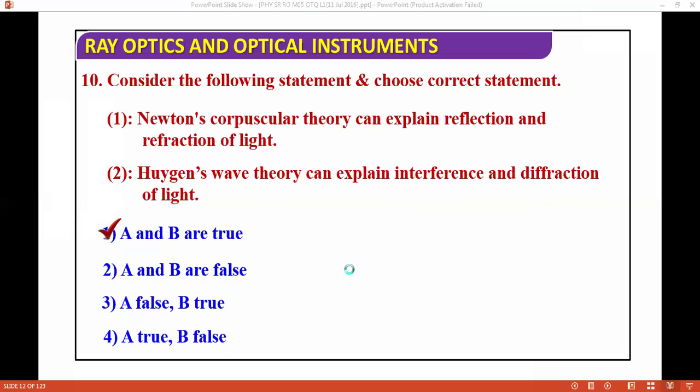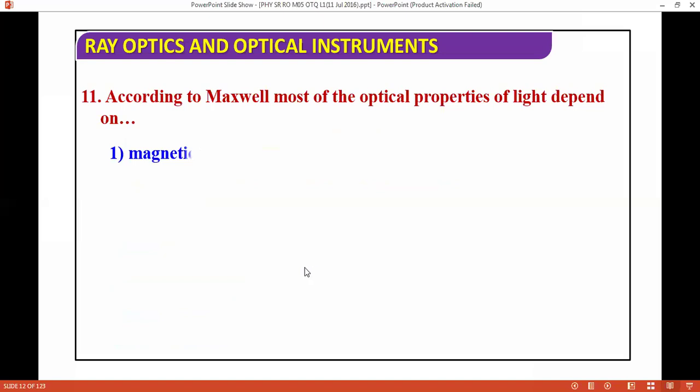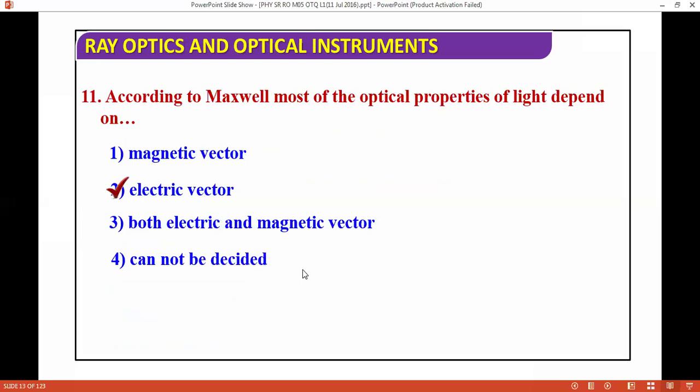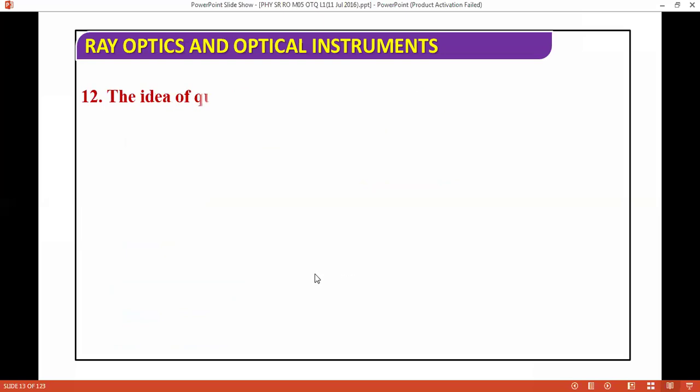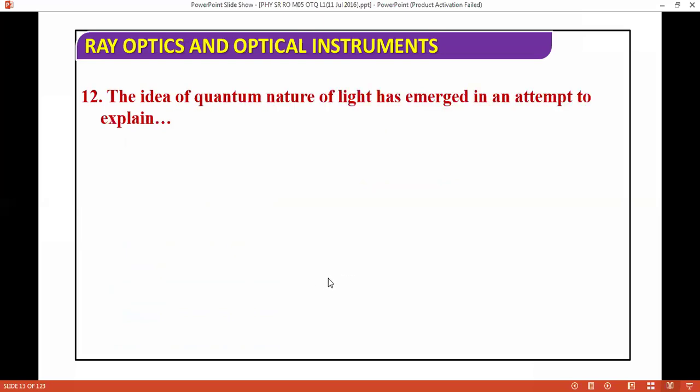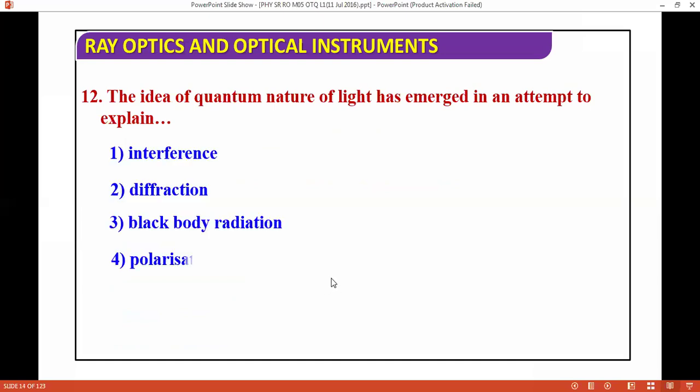Next, we are moving for next question. According to Maxwell, most of the optical properties of light depend on magnetic vector, electric vector, or both electric and magnetic vectors. So answer is electric vector. Next question we are moving for. The idea of quantum nature of light has emerged in an attempt to explain interference, diffraction, black body radiation, and polarization. So correct answer is black body radiation.